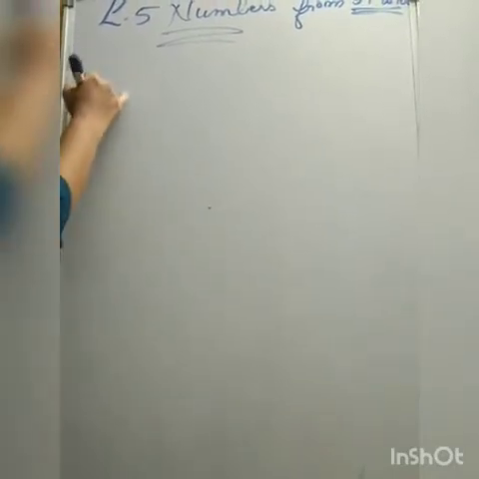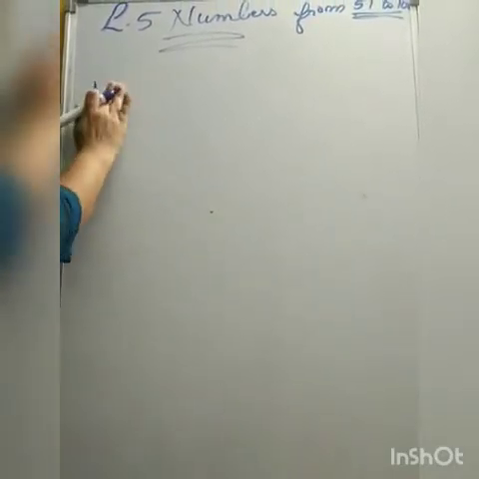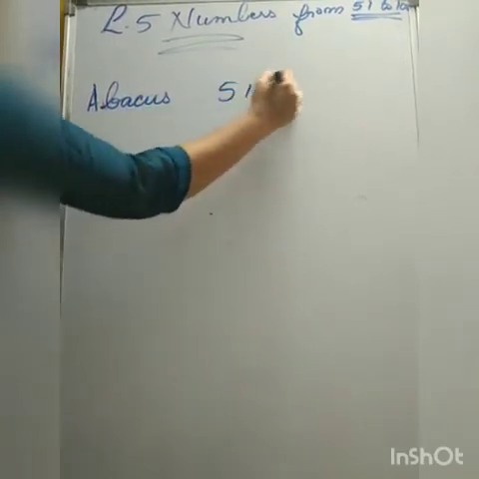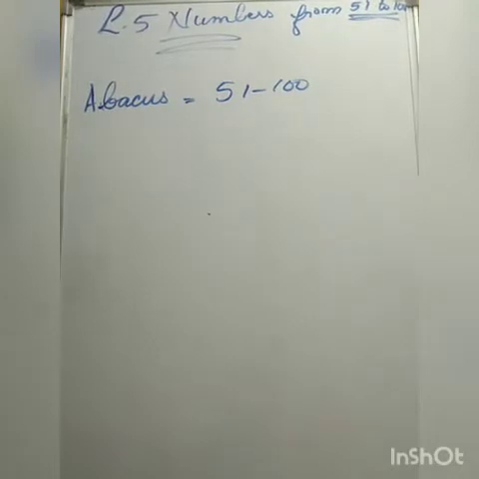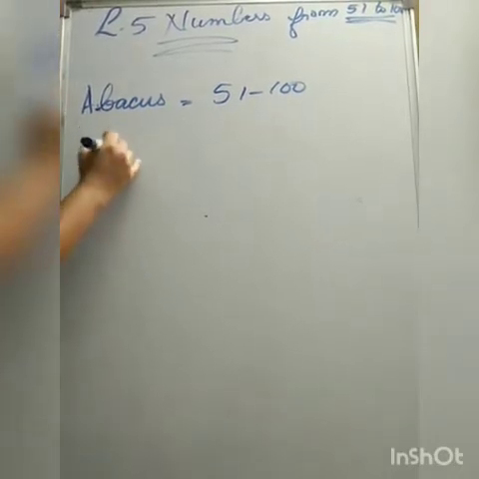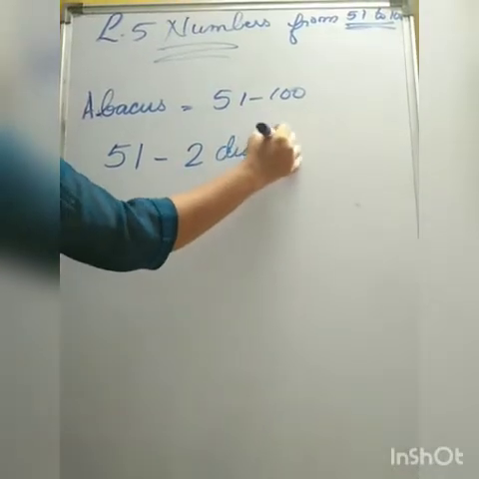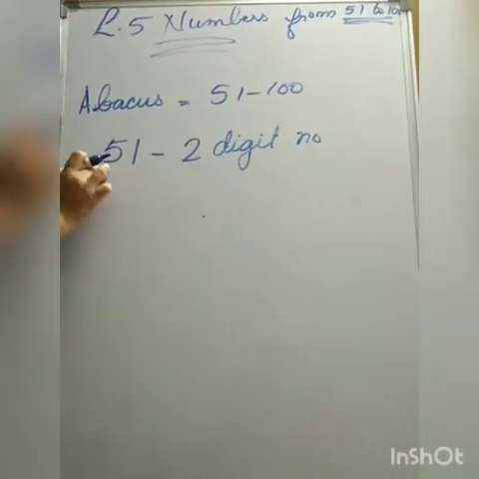Our topic is abacus. Abacus of 51 to 100. As we know, 51 is a 2-digit number.